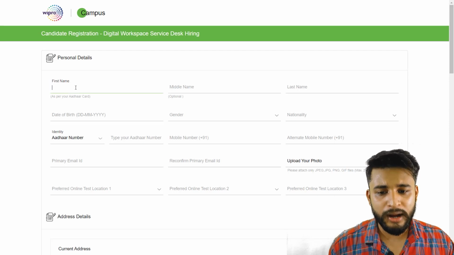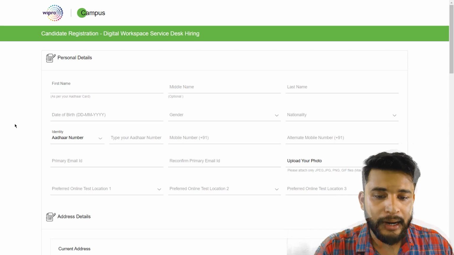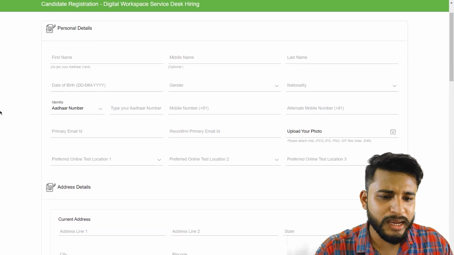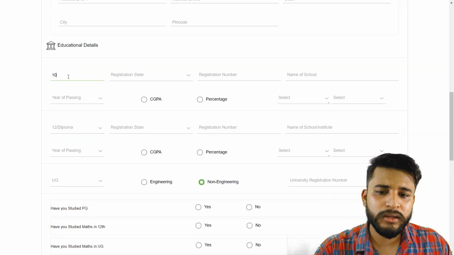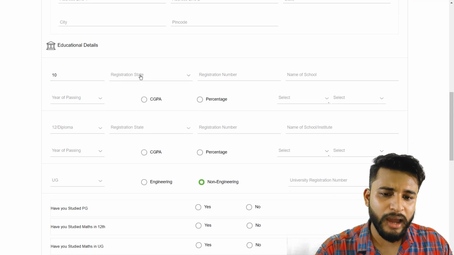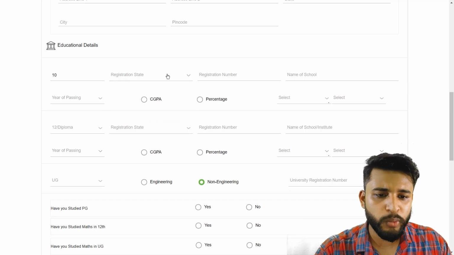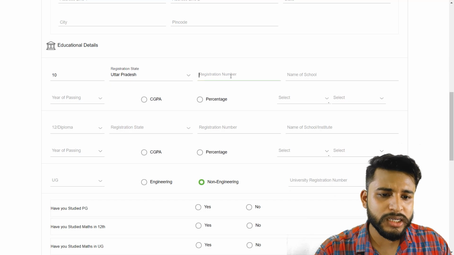First thing, your name as per your Aadhaar card, same spelling, nothing can be changed. And the second thing is that we have to fill in all these details. That is the basic information. Then talking about the education details. Now suppose you are filling in the 10th. For registration state, I am from UP, I have done my 10th from UP, so I will fill in UP here. And now registration number is basic.